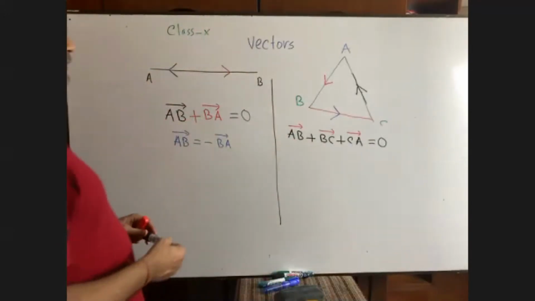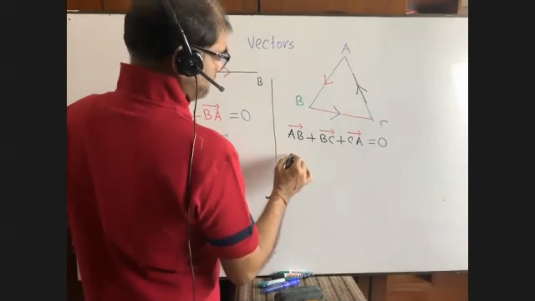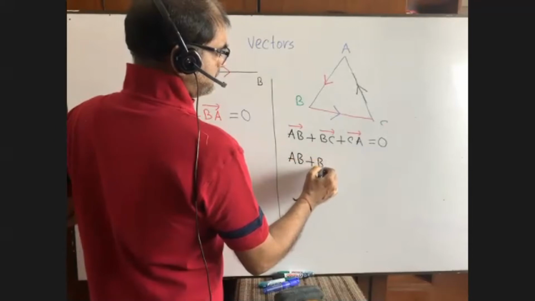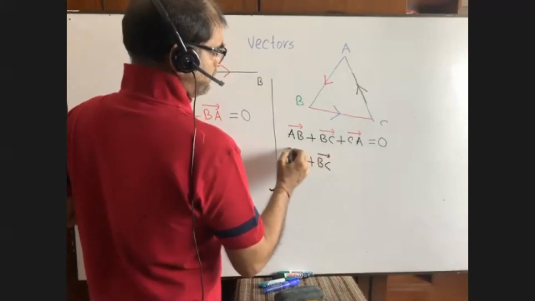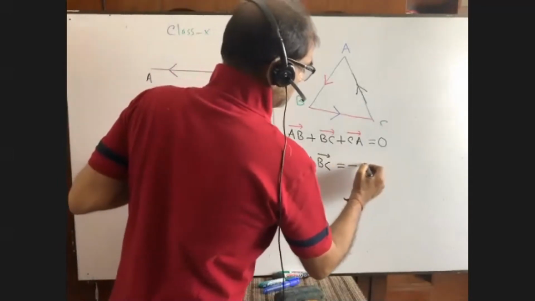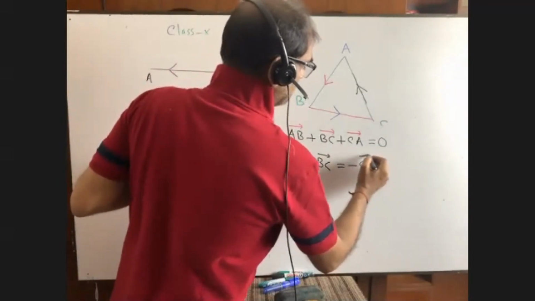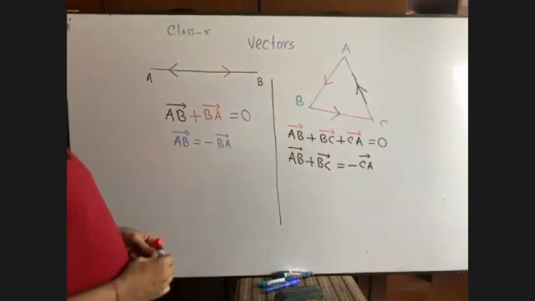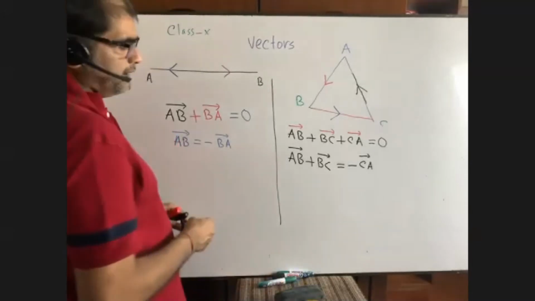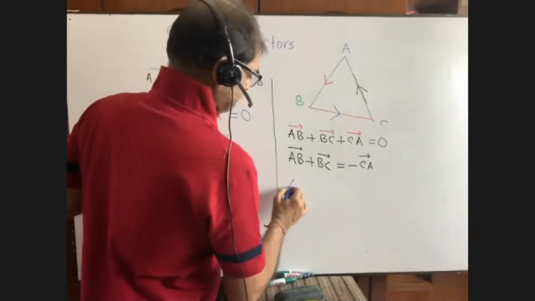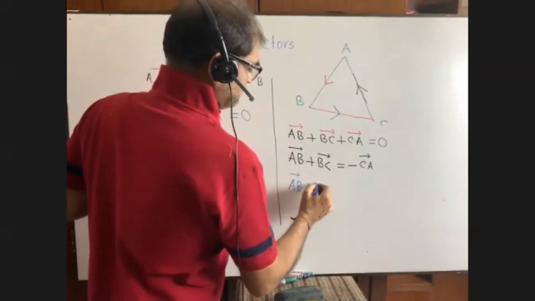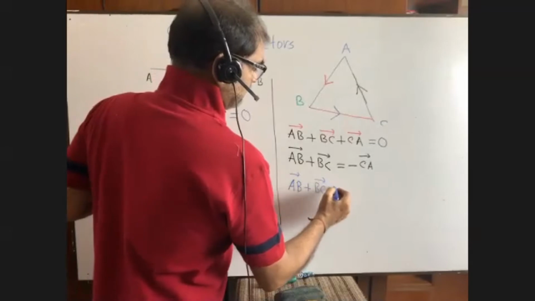Now, if I go to write down AB plus BC, you see, AB plus BC equals to what? Minus CA. Now, we can write down AB plus BC is equal to what?